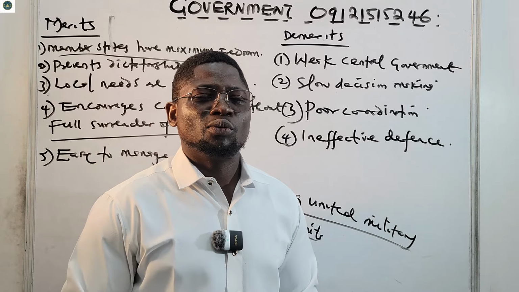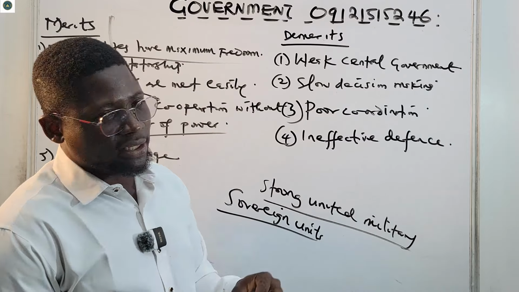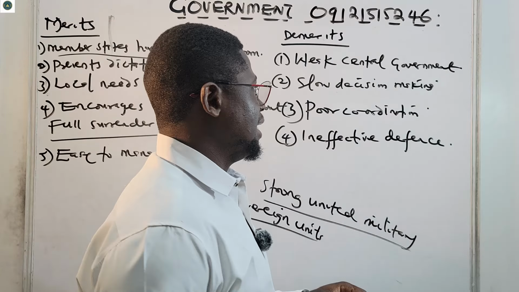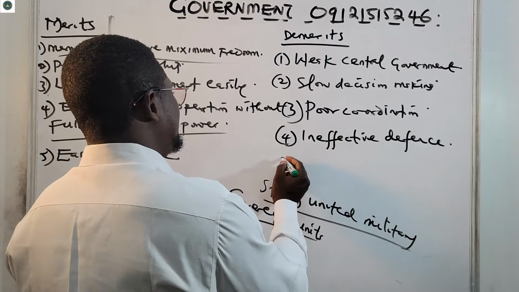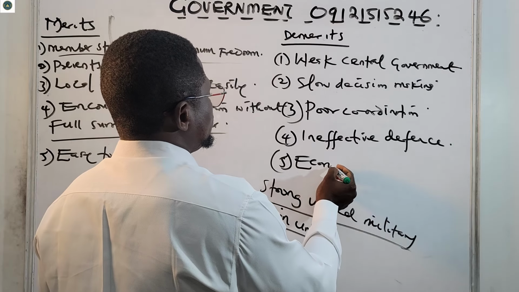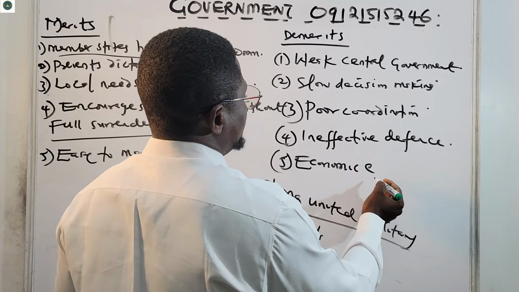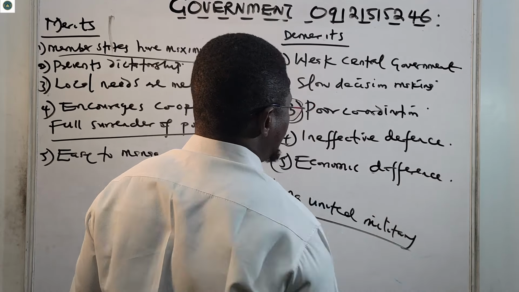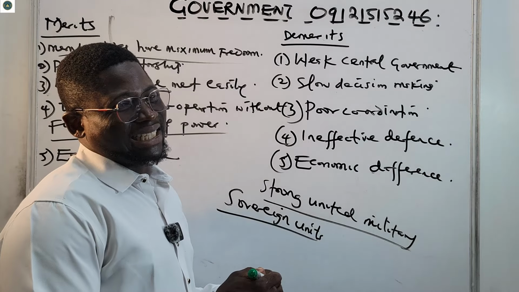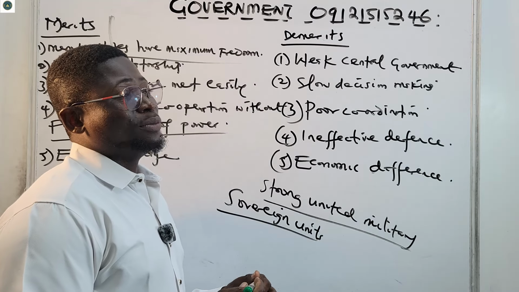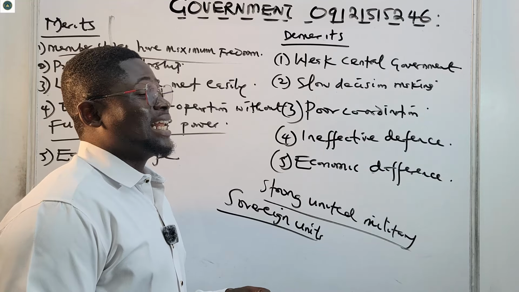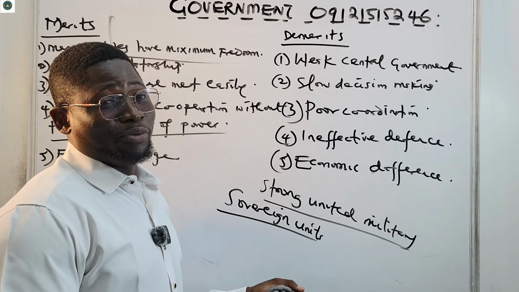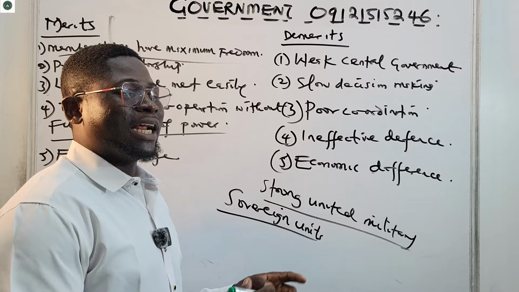Ineffective defense. Also, a disadvantage, a demerit of the Confederal system of government. Then number 5, economic differences. It's very possible that some states are stronger than the others. Some states have more money, more resources, more people. Some states have more money, and so on and so forth.